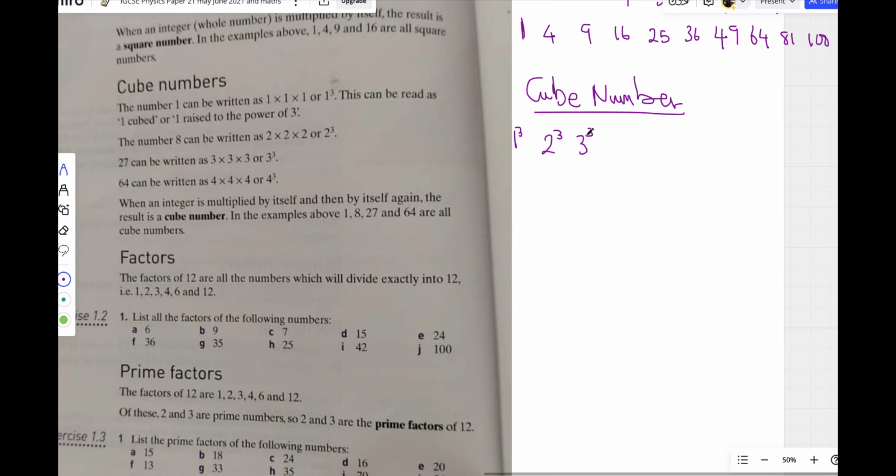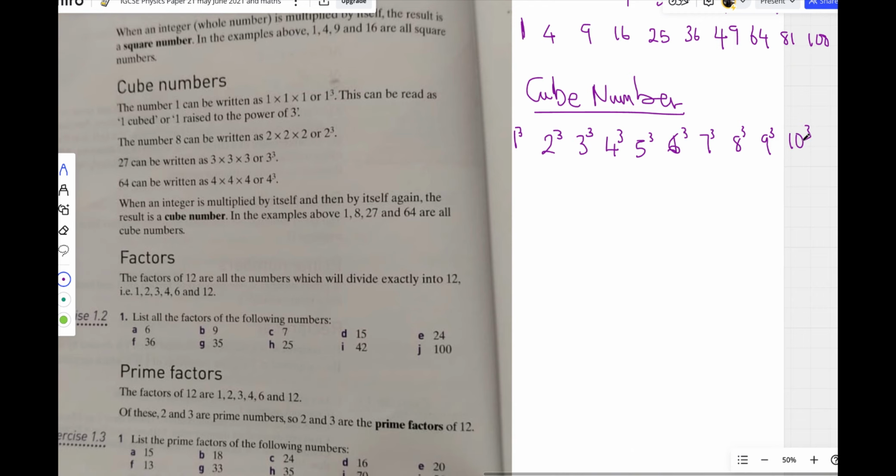We're going to write the numbers out. 4 to power 3, 5 to power 3, 6 to power 3, 7 to power 3, 8 to power 3, 9 to power 3, and 10 to power 3.